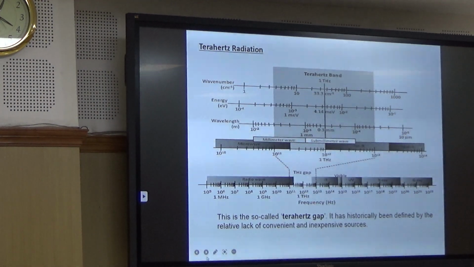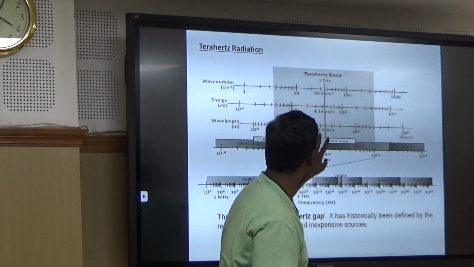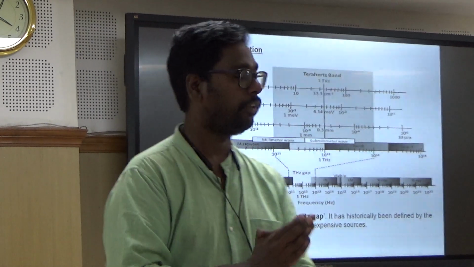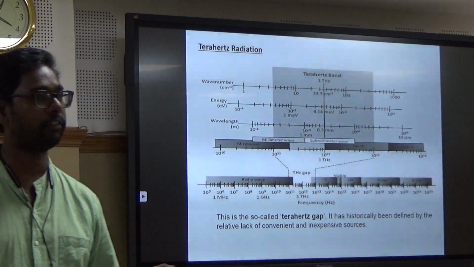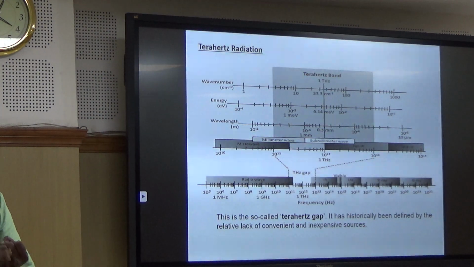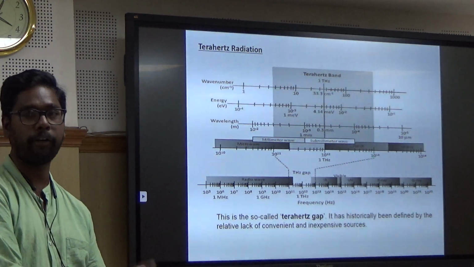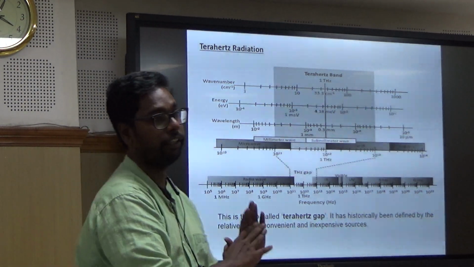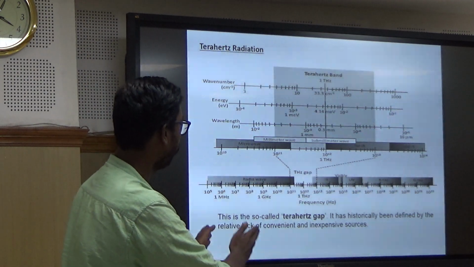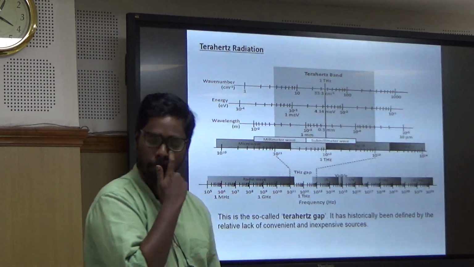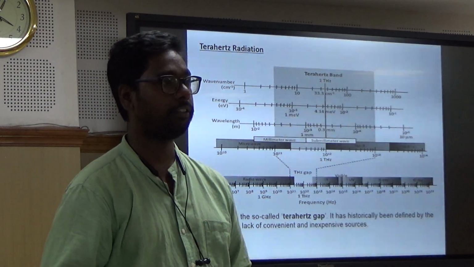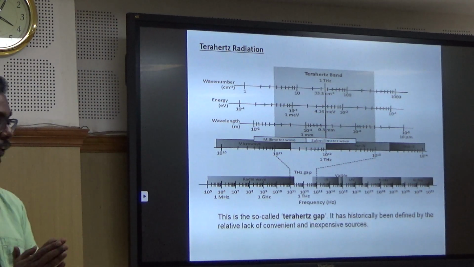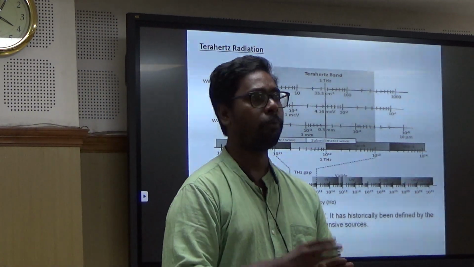terahertz radiation. So, terahertz radiation lies between microwave and far infrared. For a long time, there was a gap. People didn't know how to generate terahertz radiation. On the other side, you have sources for generating X-rays, gamma rays, microwaves, radio waves, everything. But for terahertz, it was not there. So people officially call it the terahertz gap. After the invention of lasers, people started understanding how to generate terahertz radiation. Now, okay, we have generated some part of the electromagnetic radiation. What is the use of it?